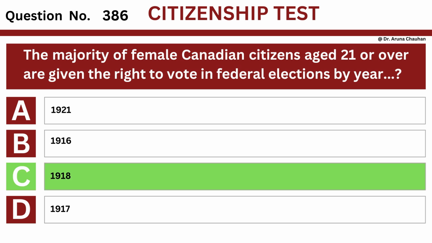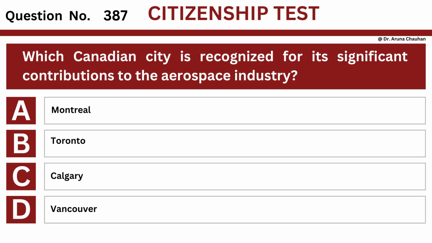The answer is option C, 1918. Question number 387. Question: which Canadian city is recognized for its significant contributions to the aerospace industry? Option A, Montreal. Option B, Toronto. Option C, Calgary. Option D, Vancouver.